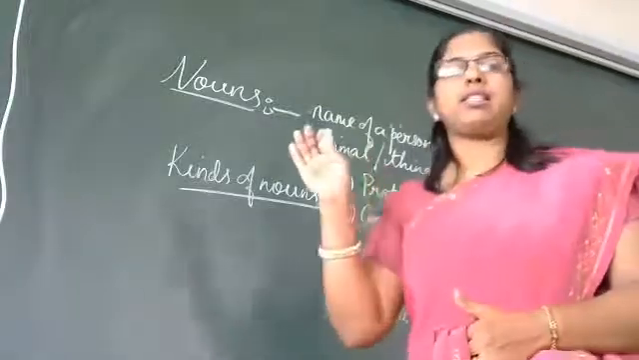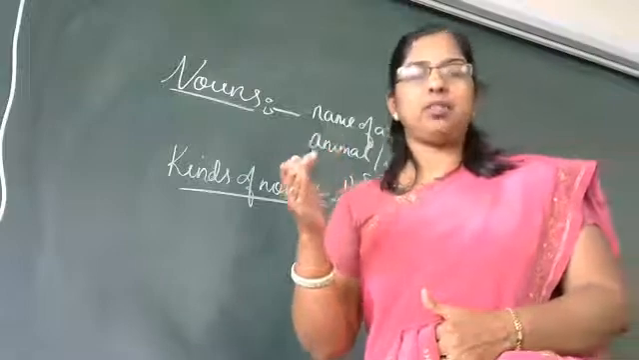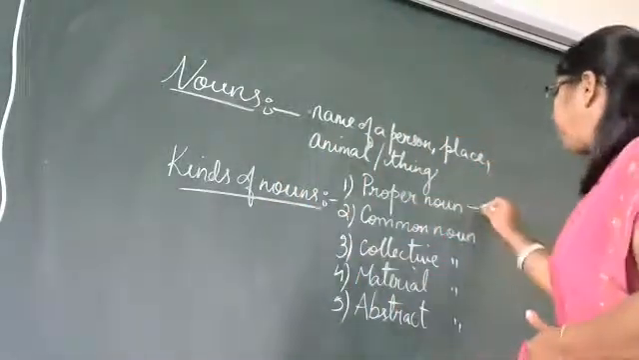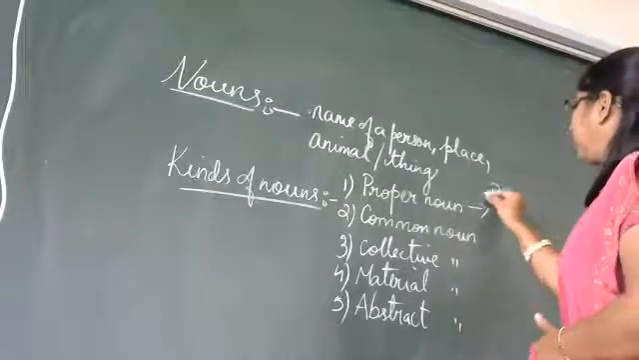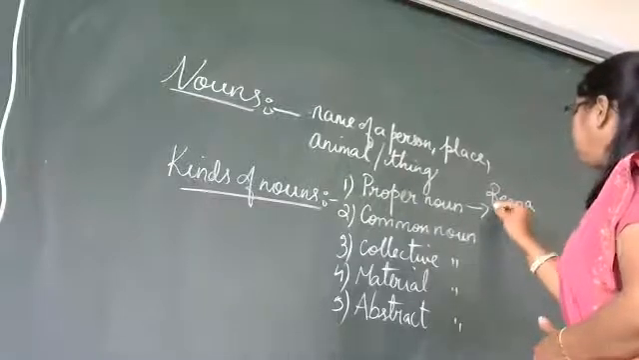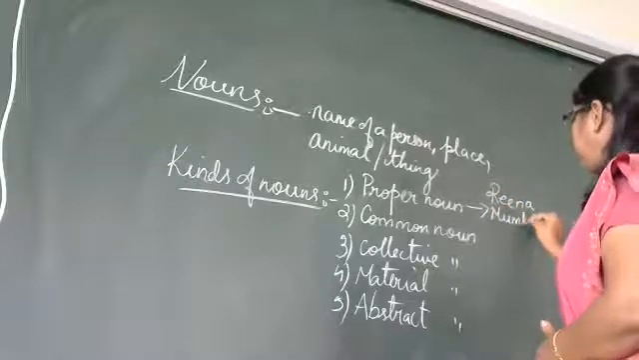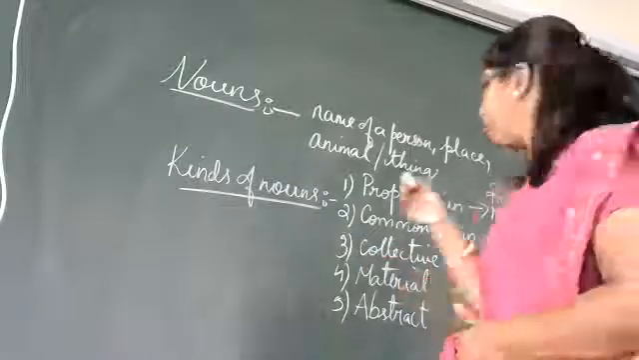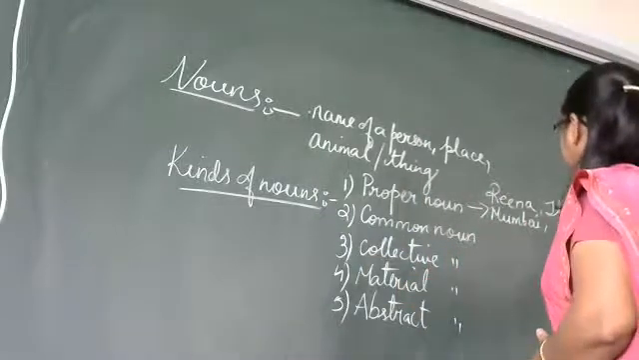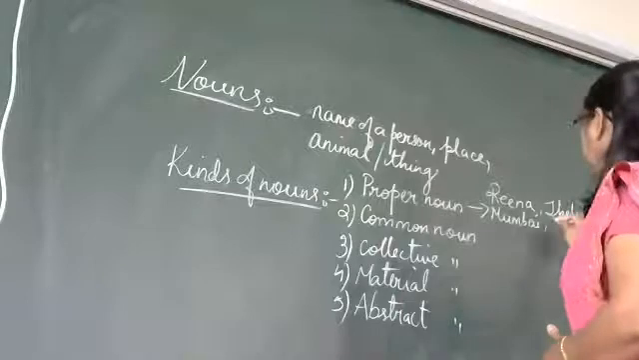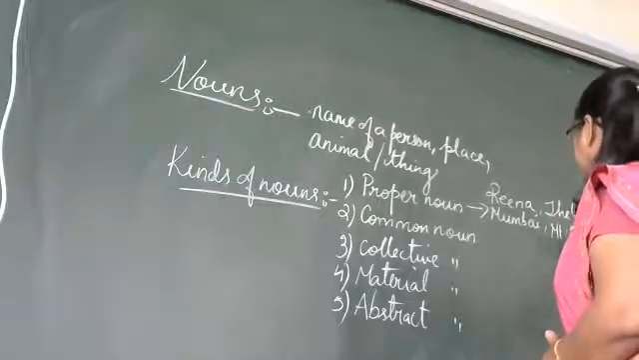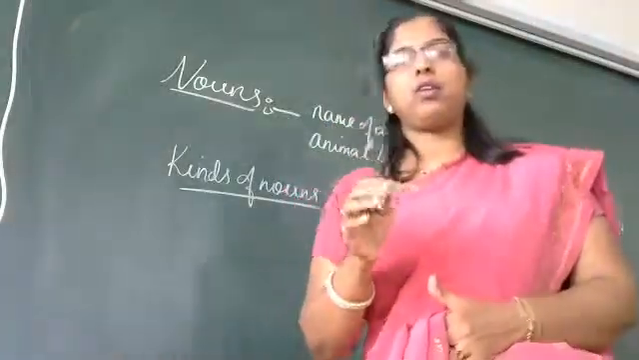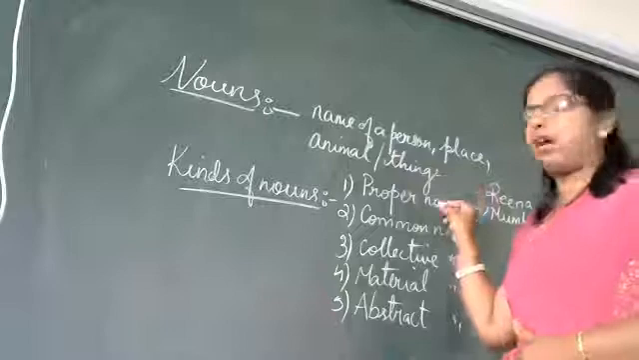Proper noun. A proper noun tells us the name of a person or name of a place. Got it? For example, for proper noun here I write Reena, Mumbai. Then the names of the mountains, names of the rivers, okay, the Ganga, Mount Everest, which is not common and which is only one. So that we call a proper noun.